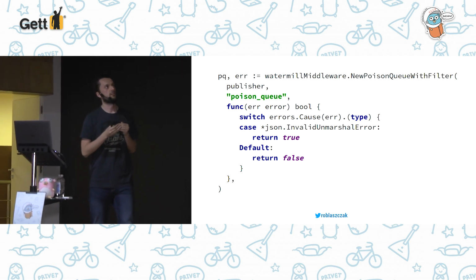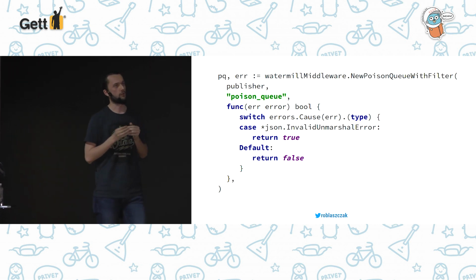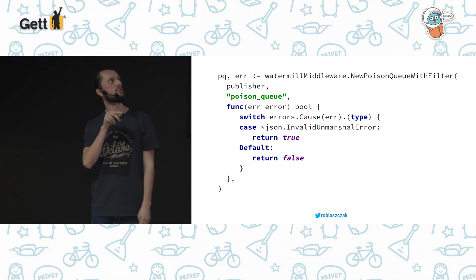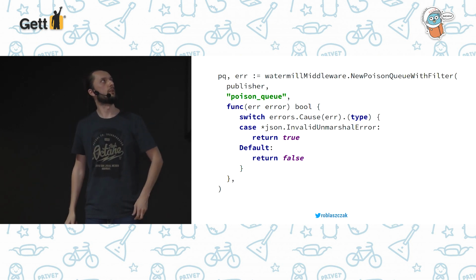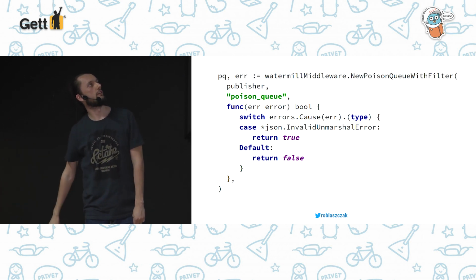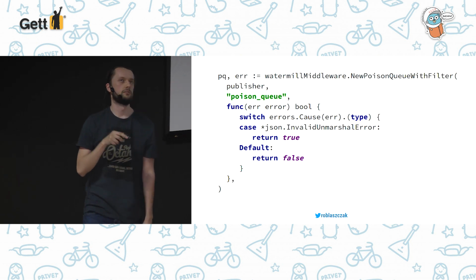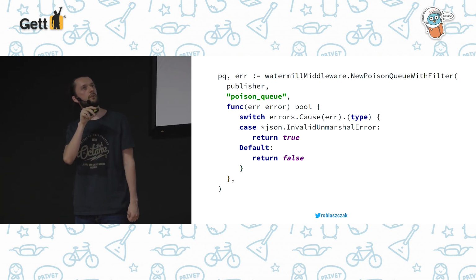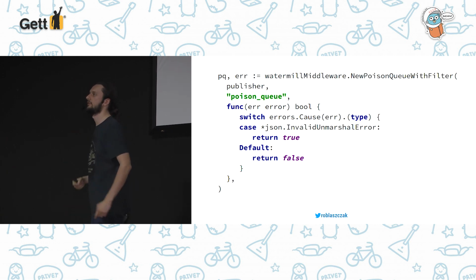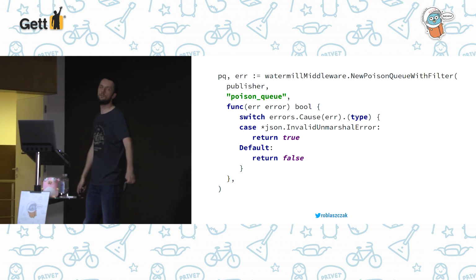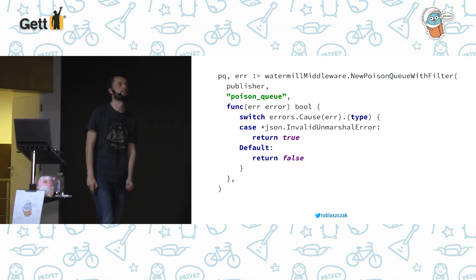So it's probably a good idea to use some more sophisticated version of the poison queue, where you can decide which kind of errors can be sent to it, because here you receive the error which was returned by the handler. So you can decide that only some validation errors go to the poison queue, or for example, you can decide that some MySQL errors will not go to the poison queue, because it doesn't make sense here.